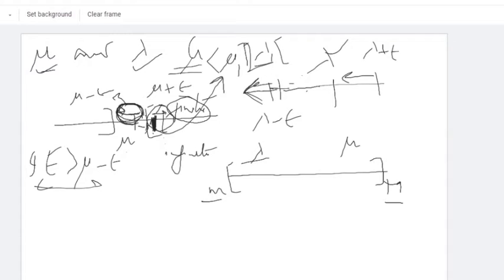Now m is always less than or equal to lambda, less than or equal to mu, less than or equal to M. Lambda and mu can be equal sometimes. There's one example.